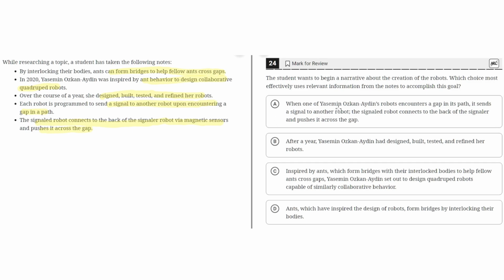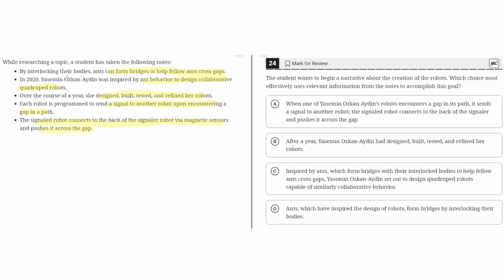A. When one of Yasmin Ozkan Aydin's robots encounters a gap in its path, it sends a signal to another robot. A signaled robot connects to the back of the signaler and pushes it across the gap. This isn't correct because, as before, the goal is the student wants to begin a narrative about the creation of the robots. So if the student's goal is to begin a narrative about the creation of the robots, it must